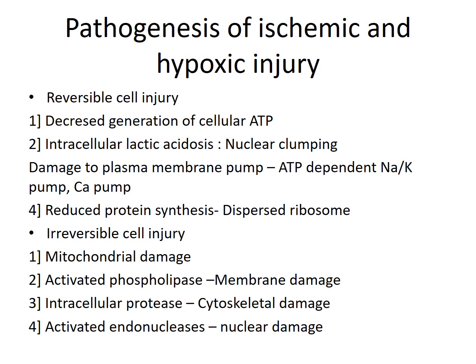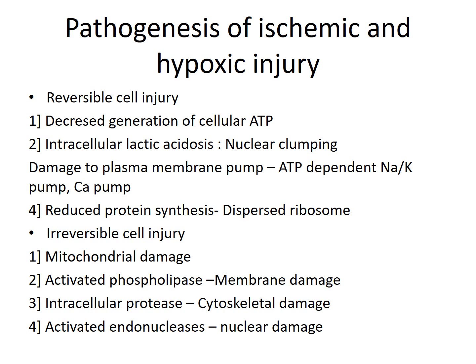The intracellular lactic acidosis is increased, leading to nuclear clumping. There is also damage to the plasma membrane pumps, which are the ATP dependent sodium potassium pump and calcium pump. These plasma membrane pumps help maintain the ionic balance inside and outside the cell. Then there is reduced protein synthesis because of dispersed ribosomes.